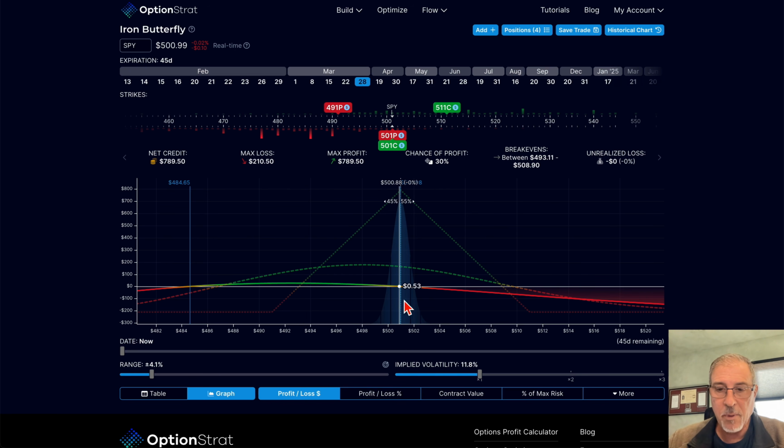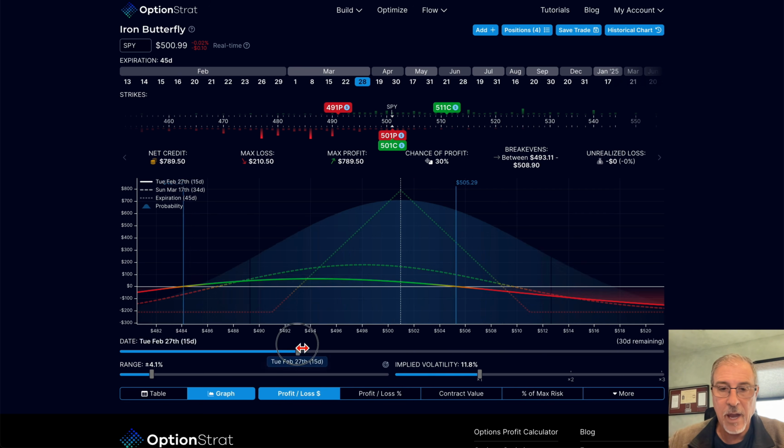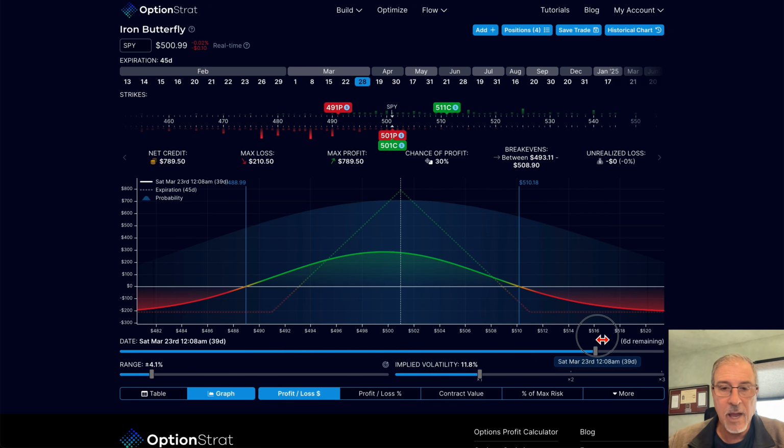Or if I go up to 506, it's about a $30 change in price. So not a significant change here while our gamma is nice and low. However, as we get later in the trade, our T0 line mounts up.